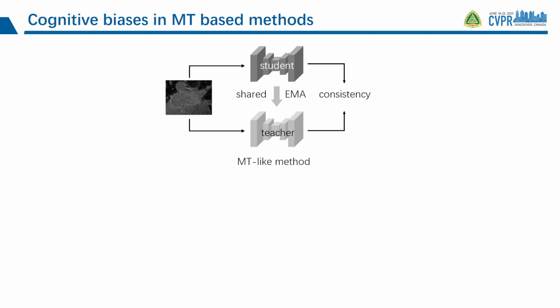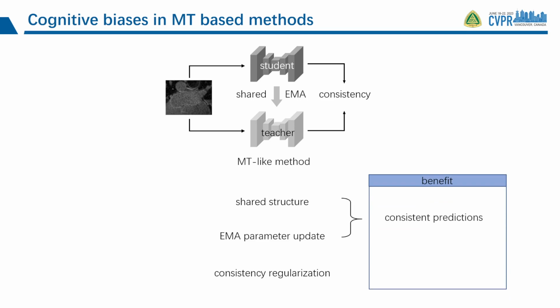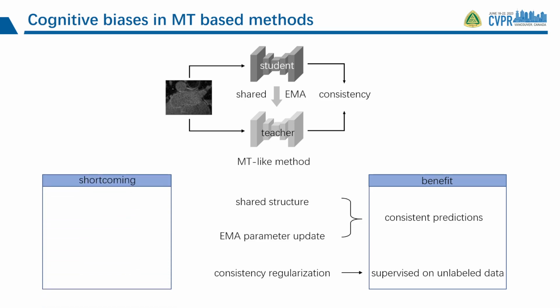They have three characteristics: subnetworks with shared structure, parameter update method of EMA, and consistency regularization. The first two features force the model to output the same predictions, making training more stable. The latter feature provides a supervisory signal for unlabeled data. However, there are also three corresponding disadvantages contained therein.